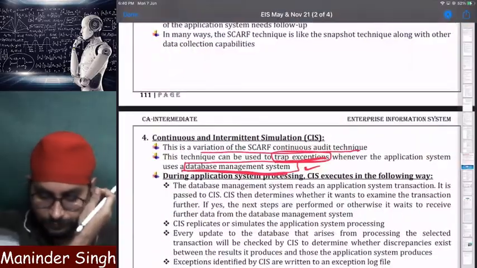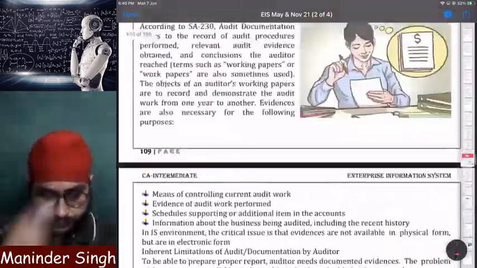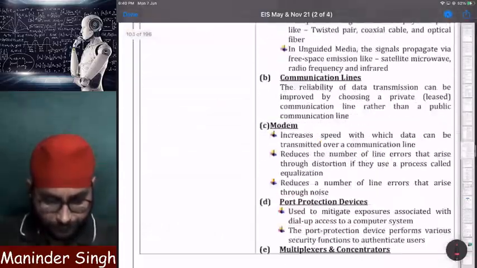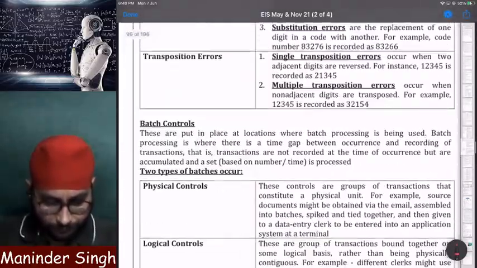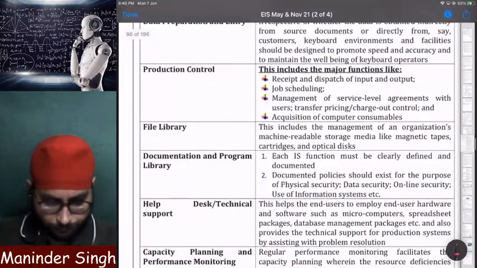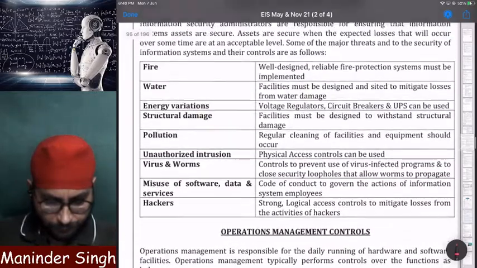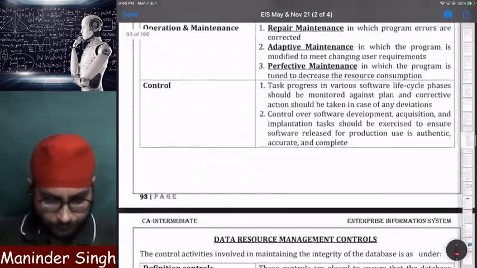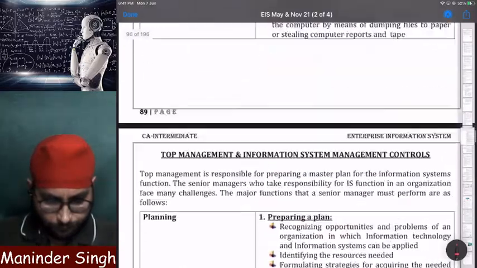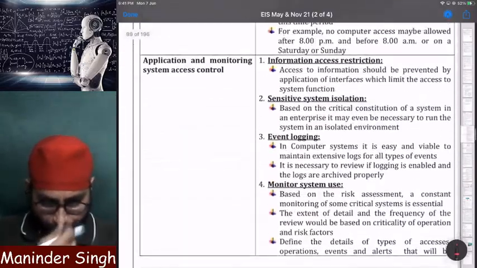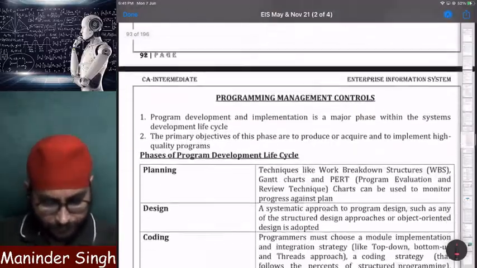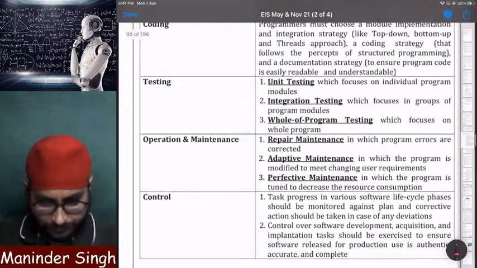This is again from chapter number 3. Again from controls concept. Let us see where it is. It comes in logical access controls. One second. We have studied in chapter number 3 only. Somewhere it should be there.